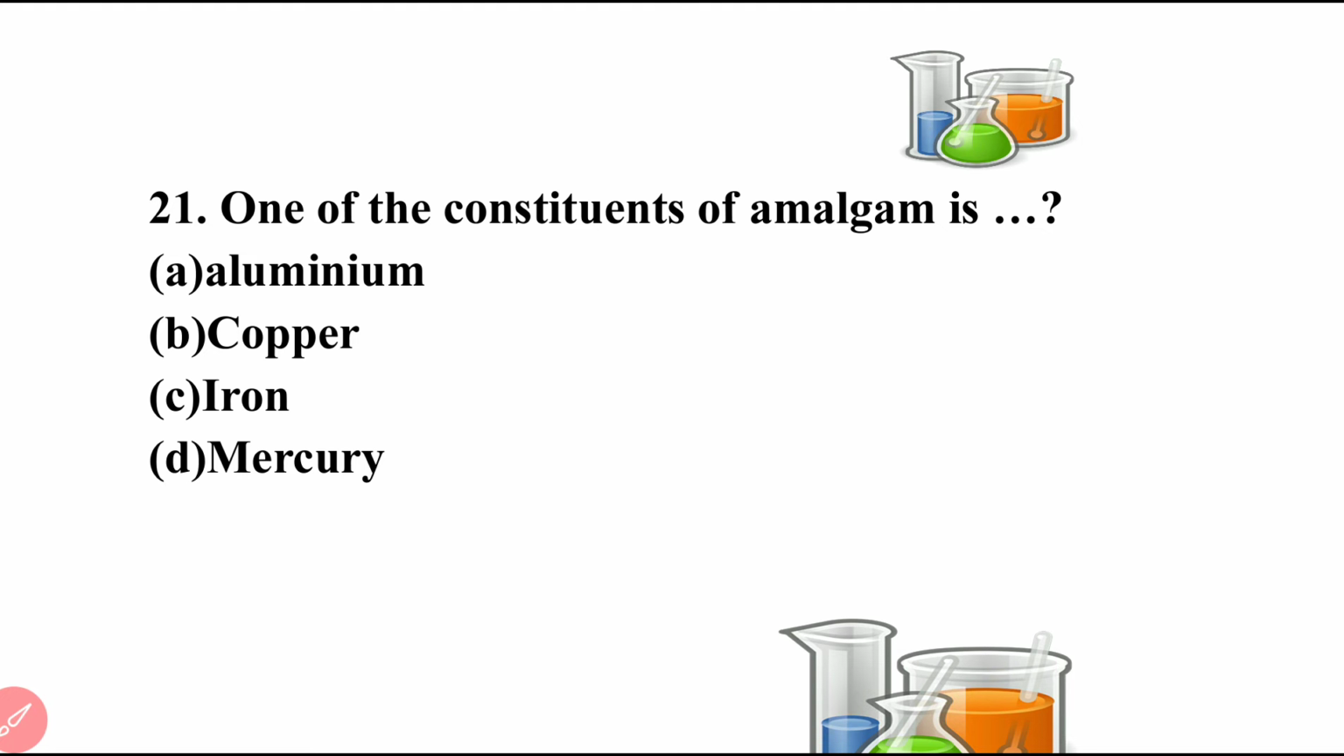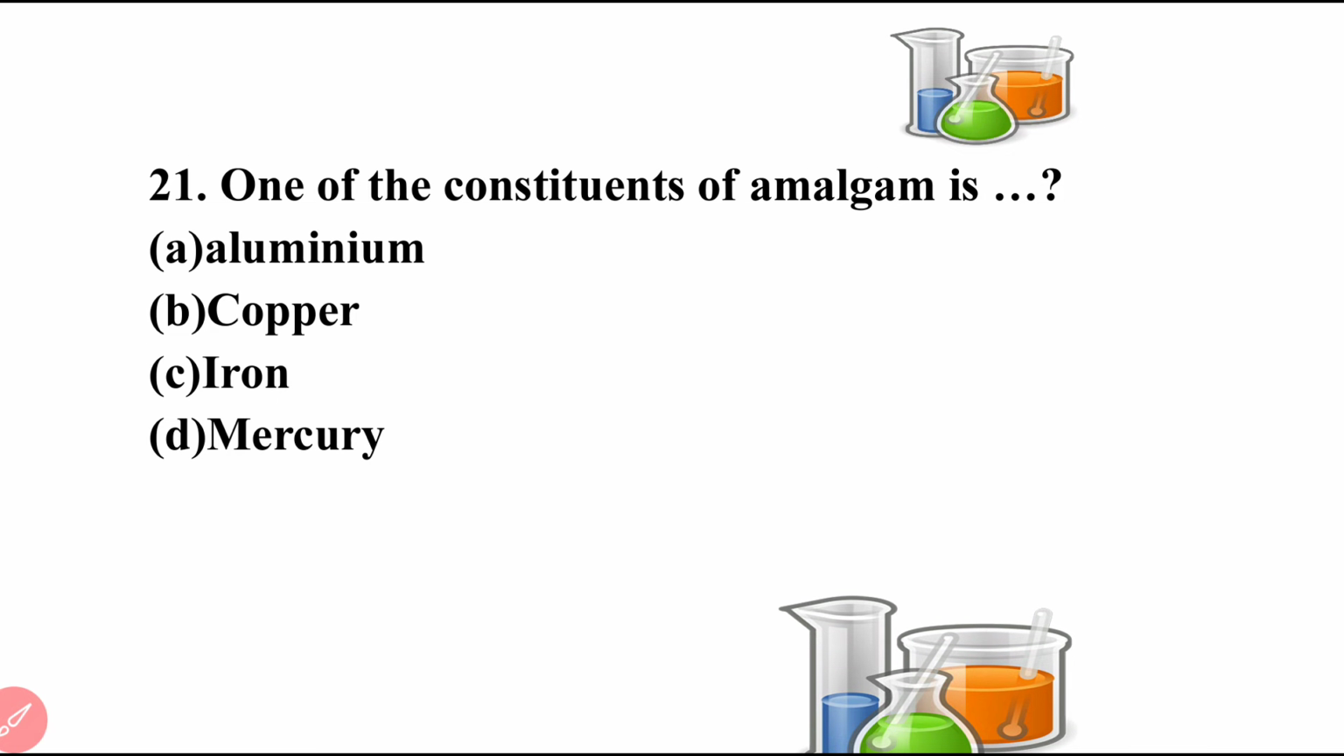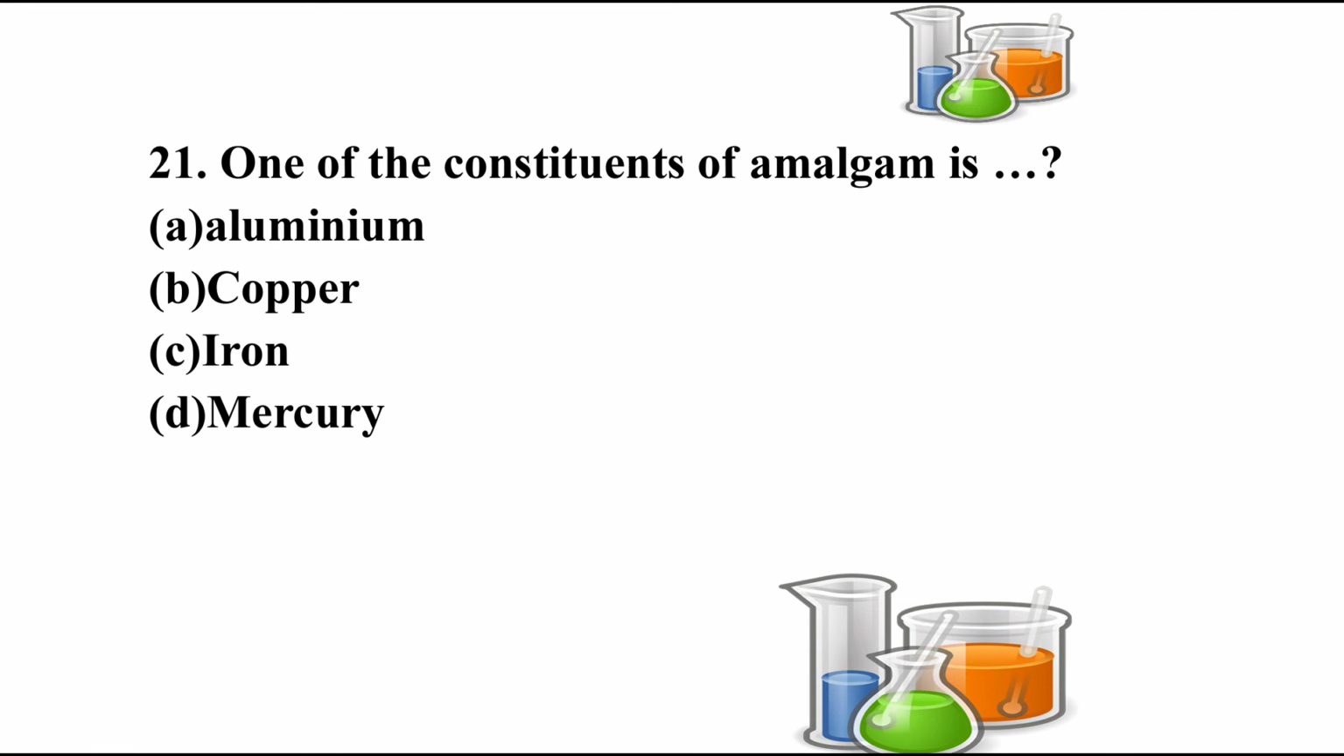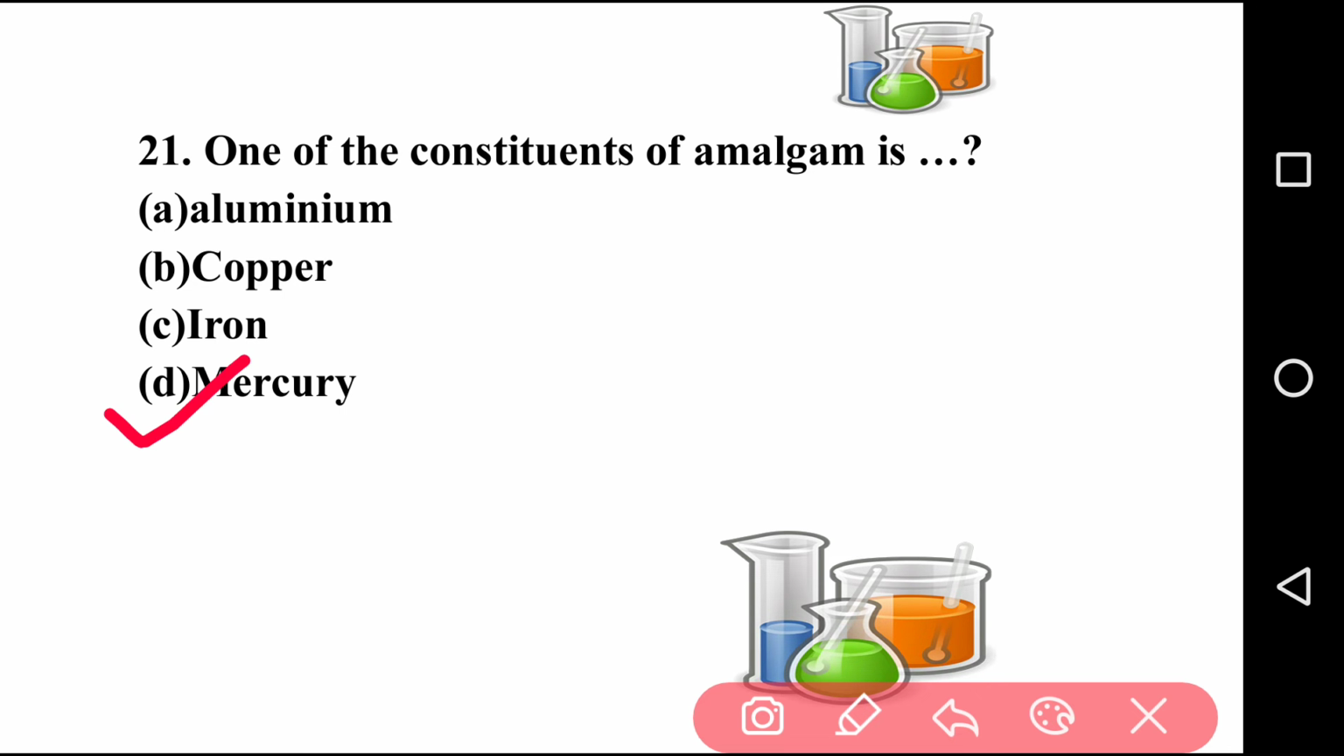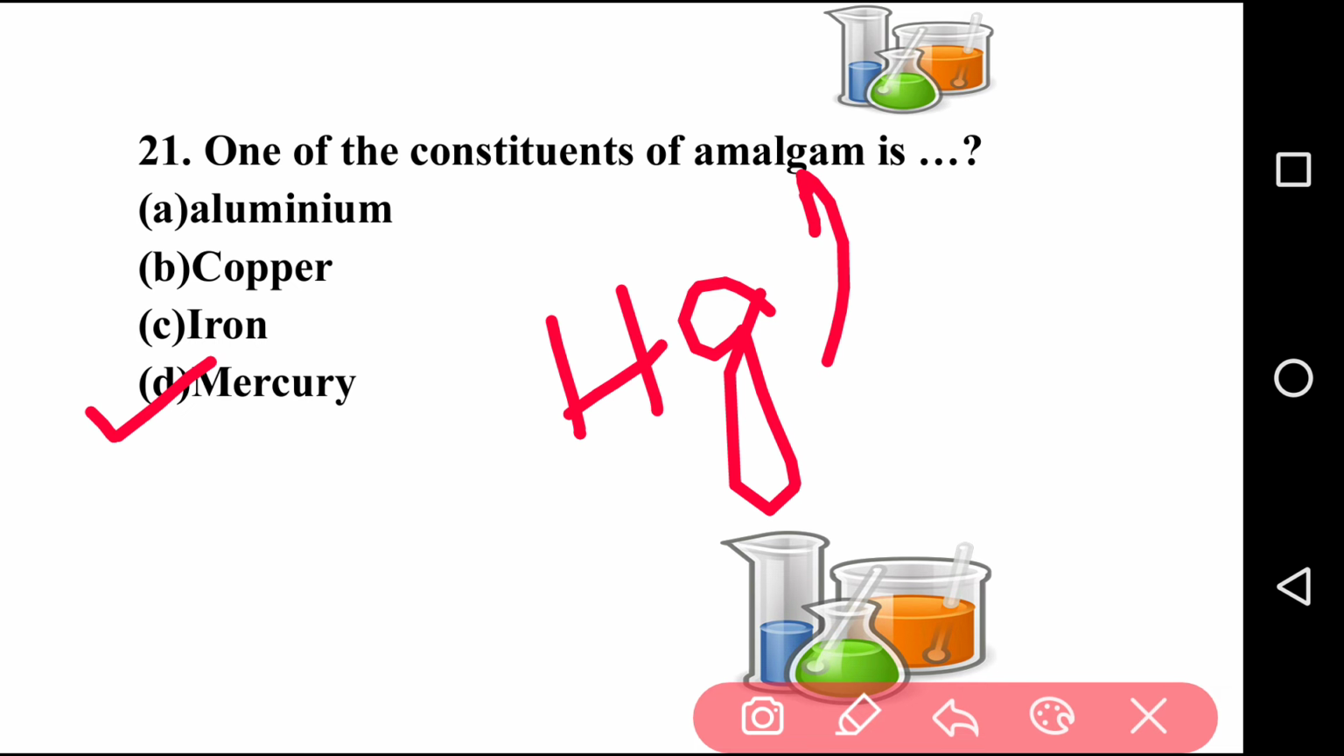One of the constituents of amalgam is dash. There are 4 options. First is aluminum, second is copper, third is iron, fourth is mercury. Before you listen to my answer, first solve this question. After that, listen to my answer. I hope you solved this question. So the right answer is option D, that is mercury. Mercury, whose symbol is Hg, is an important constituent of amalgam.